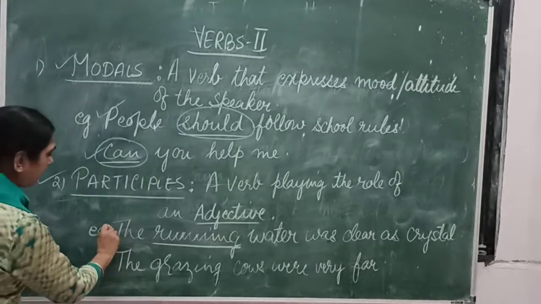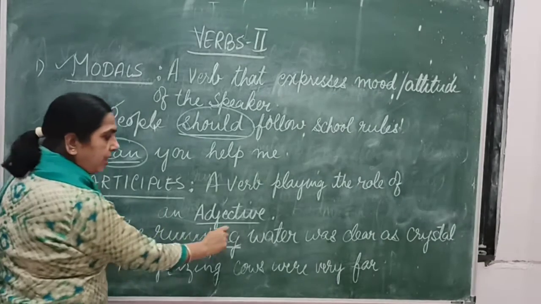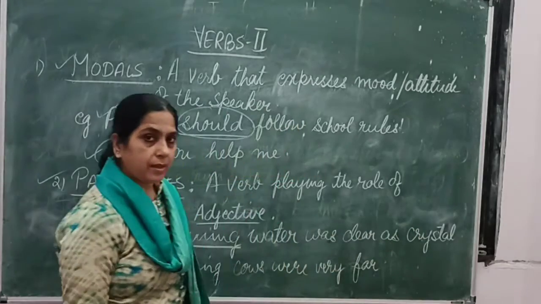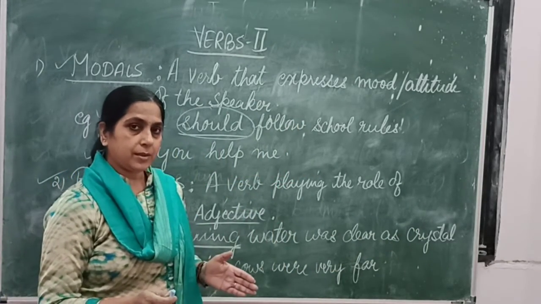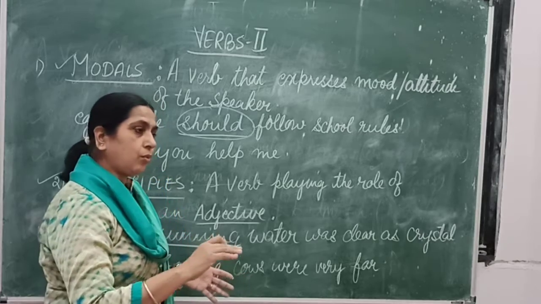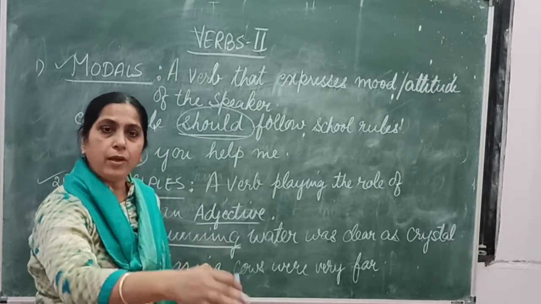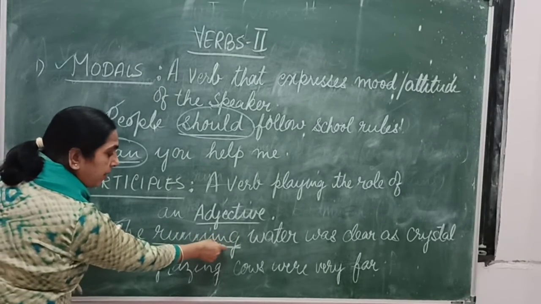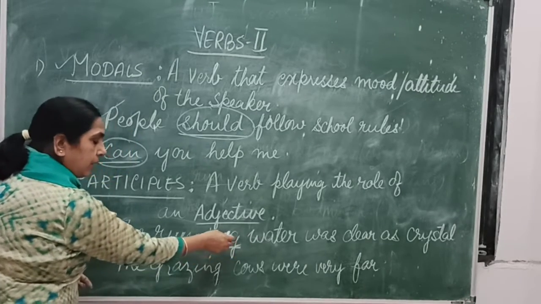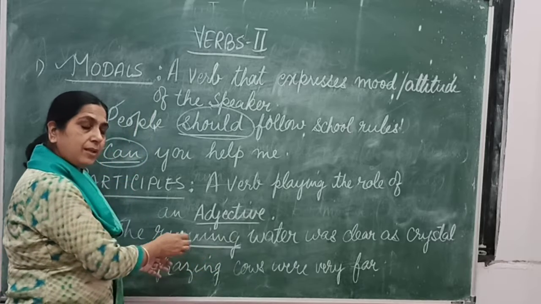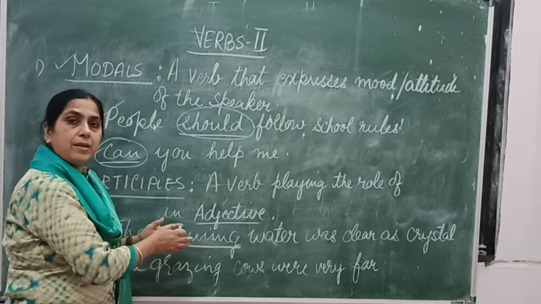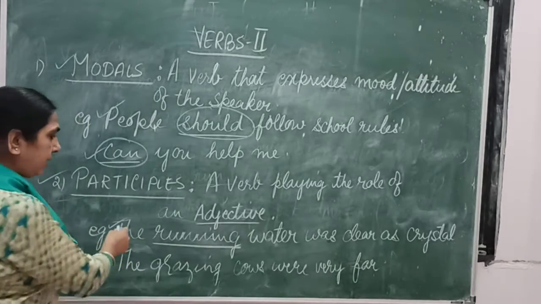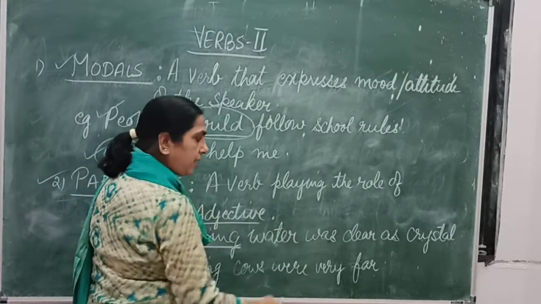The first example we see: the running water was clear as crystal. The running water. So the water was what? Running, that is, flowing water. So running over here is before the noun and it is acting as an adjective. So they are called participles. The running water was clear as crystal.